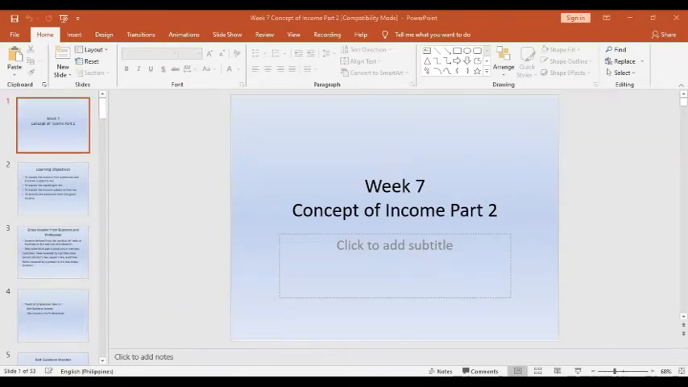Okay, so our topic for today is week 7 in your LMS, which is the concept of income part 2. We are going to discuss the computation of the gross taxable income and the inclusions of the gross taxable income when it comes to business income and profession, and the passive income and capital gains which are subject to final tax. And also, we are going to discuss the exclusions from the gross taxable income, or shall we say, non-taxable incomes, which are not included in the gross taxable income.